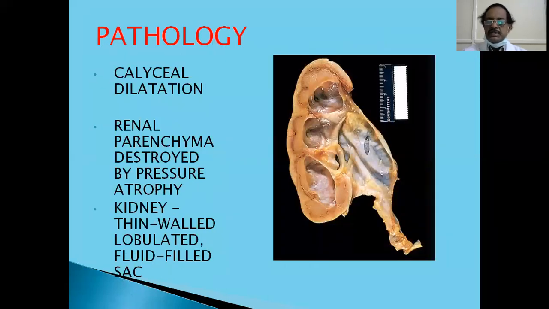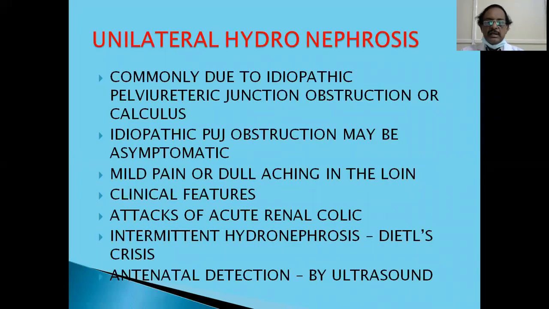What happens ultimately? The pressure is transmitted to the entire pelvicalyceal system. You see, these are the calyces, grossly dilated calyces, and the dilated pelvis. And this compresses the parenchyma. The renal parenchyma is compressed and undergoes pressure atrophy. So ultimately, the kidney is converted to a thin-walled, lobulated, fluid-filled bag, which doesn't have any function. Such a thing invites infection, stone formation, and all problems. So that's the problem with hydronephrosis. Imagine if it happens bilaterally.